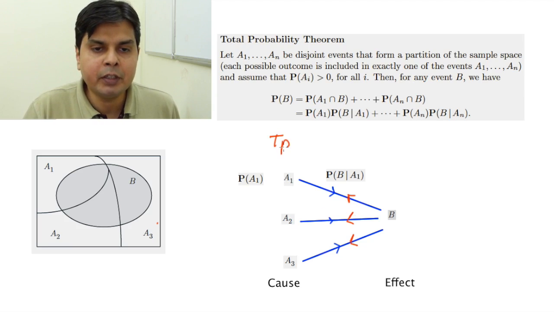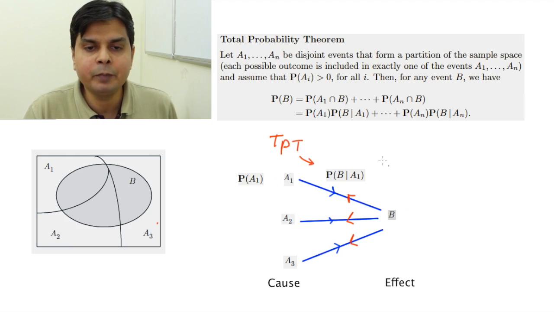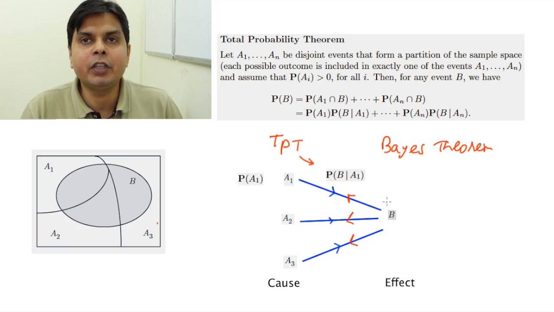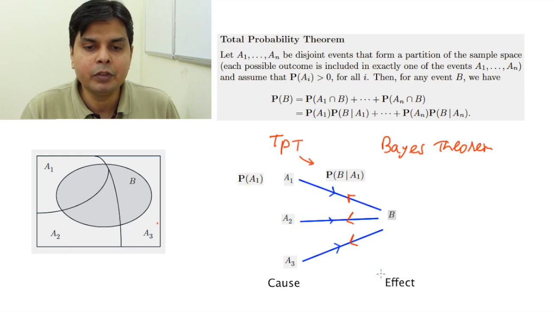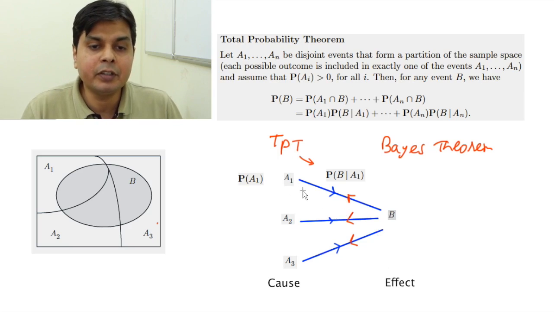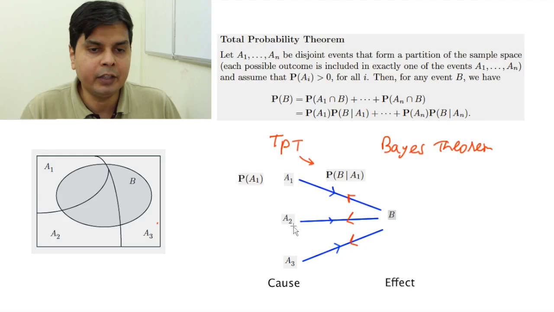So in TPT, that is total probability theorem, I am going this way, that is from A to B. In Bayes theorem, which I will discuss in the next slide, I am going from B to A1. That is, it has been given that this event has happened, this effect has taken place, and now you find out the reason, whether it happened because of cause A1 or cause A2 or cause A3.